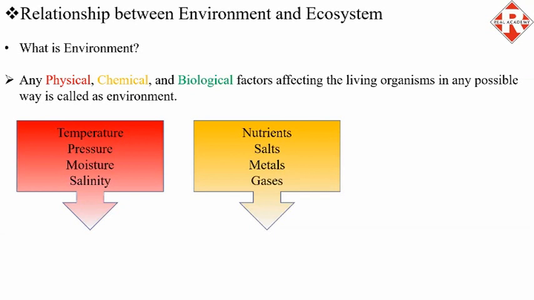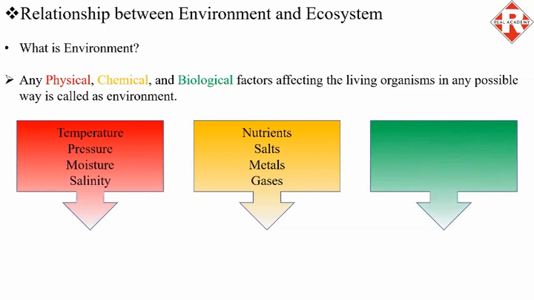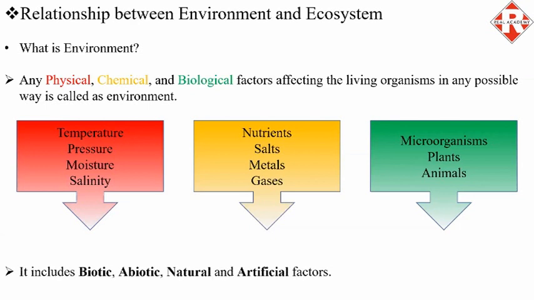Similarly, examples of biological factor are microorganisms, plants, and animals. So, if you see carefully, it includes biotic, abiotic, natural, and artificial factors.